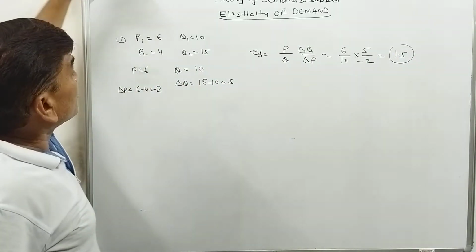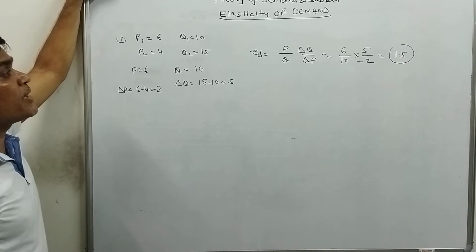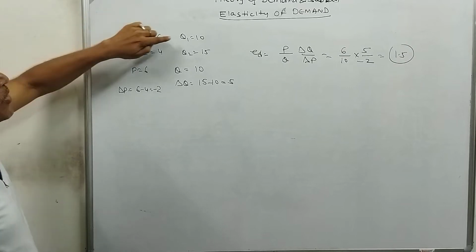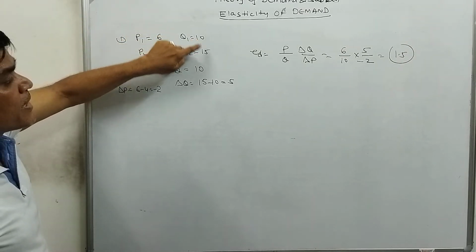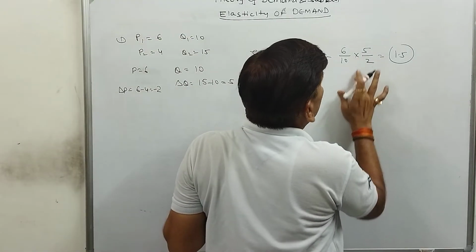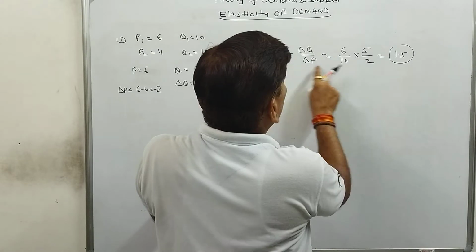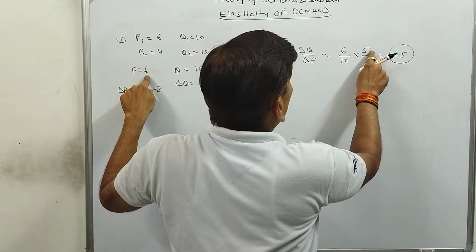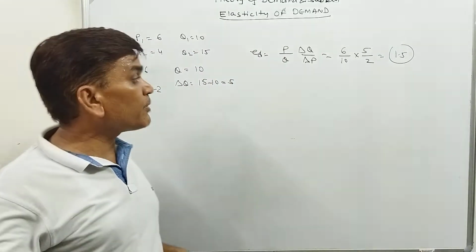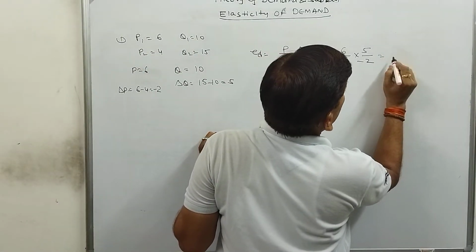So if the question is that the price of a commodity decreases from 6 to 4, and the quantity demanded increases from 10 to 15, the original price is 6, original quantity is 10, change in quantity 15 minus 10 is 5, and change in price is 2. Whether we write minus or not doesn't matter, because the elasticity will always be negative. So the elasticity is minus 1.5.